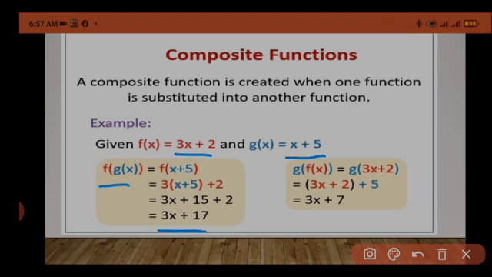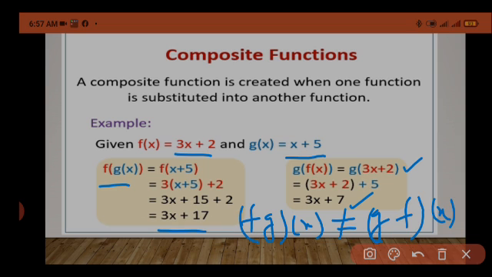Yes or no? Next, g of f(x), if we want to find, then g will be outside, and for f(x) we will write 3x plus 2. Okay. So wherever x we have in g(x), we will put 3x plus 2. So here we are getting 3x plus 7. So you can observe that f of g(x) is not equal to g of f(x). Yes or no? Because they are having different values.